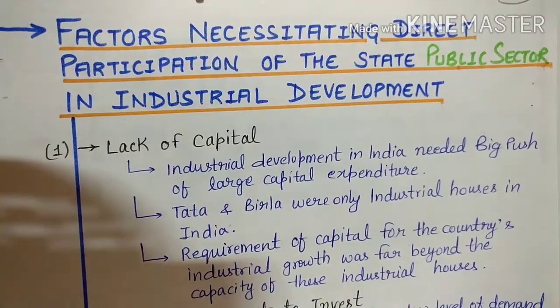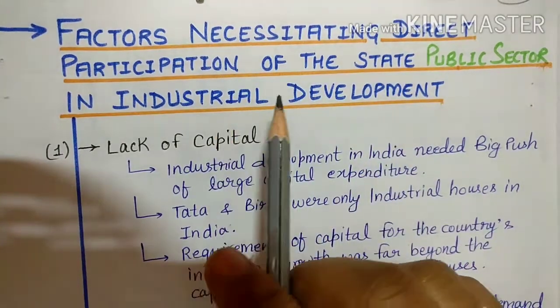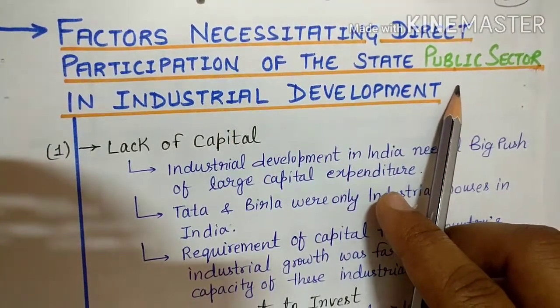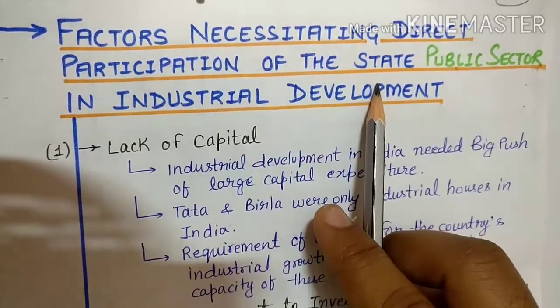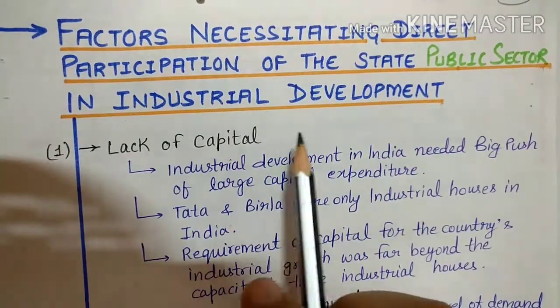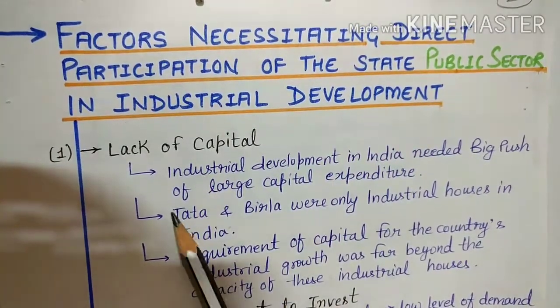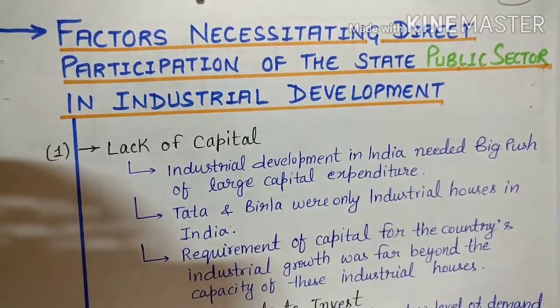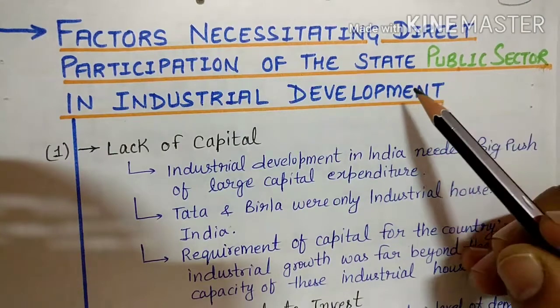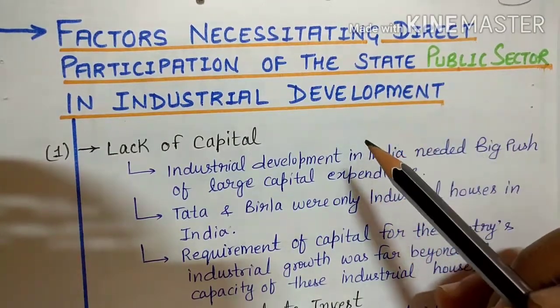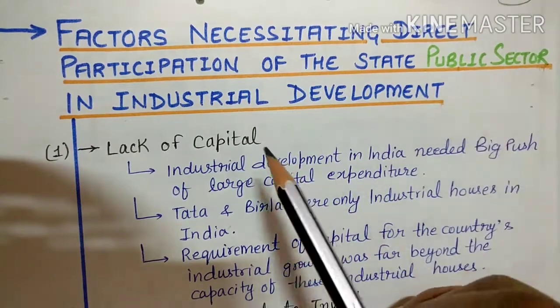Now we are going to talk about the factors necessitating direct participation of the state, public sector also, you can say, in industrial development. Why is it needed? First, if we talk about the private sector, what is the aim of the private sector? The aim of the private sector is to earn only profit. But the public sector earns profit with the aim of equalization and achieving social objectives. That's why governments need to increase the participation of the public sector in industrial development.